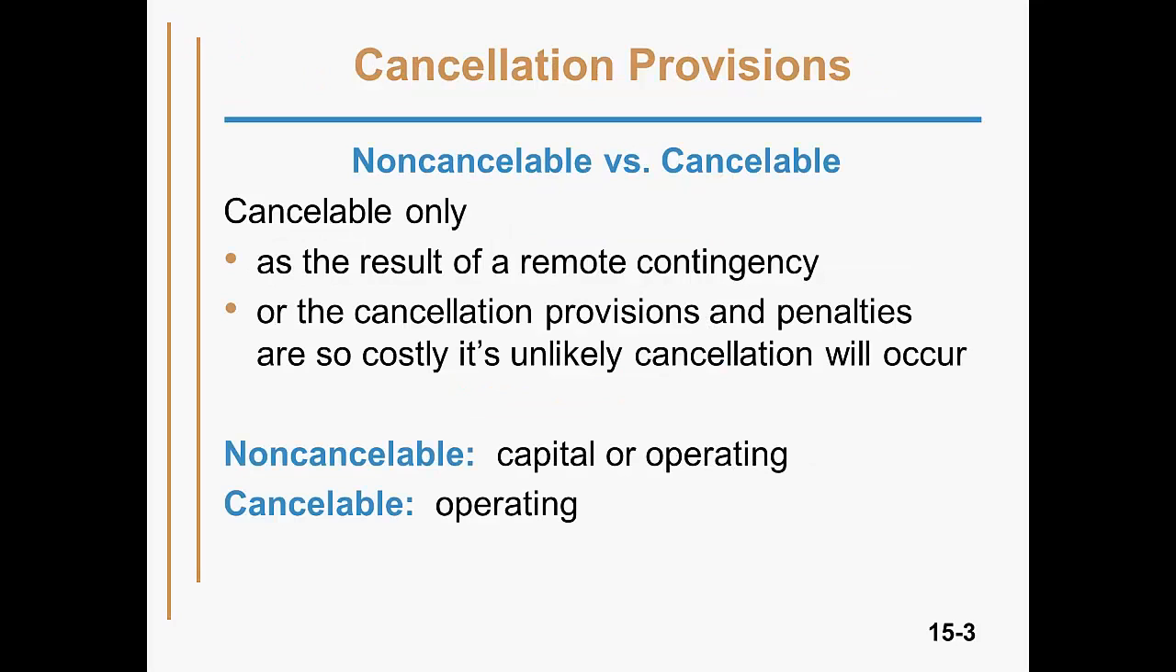Let's review some of the provisions that might be in a lease contract which affect the accounting of the lease. The first is a cancellation provision. If a lease is designated as non-cancelable, it can be canceled only as the result of a remote contingency. That means it's extremely unlikely that a condition warranting cancellation will occur. Also, a lease is designated non-cancelable if the penalties are so costly it's unlikely the lessee would ever cancel. Non-cancelable leases are accounted for as either capital or operating leases. Cancelable leases are accounted for as operating leases.